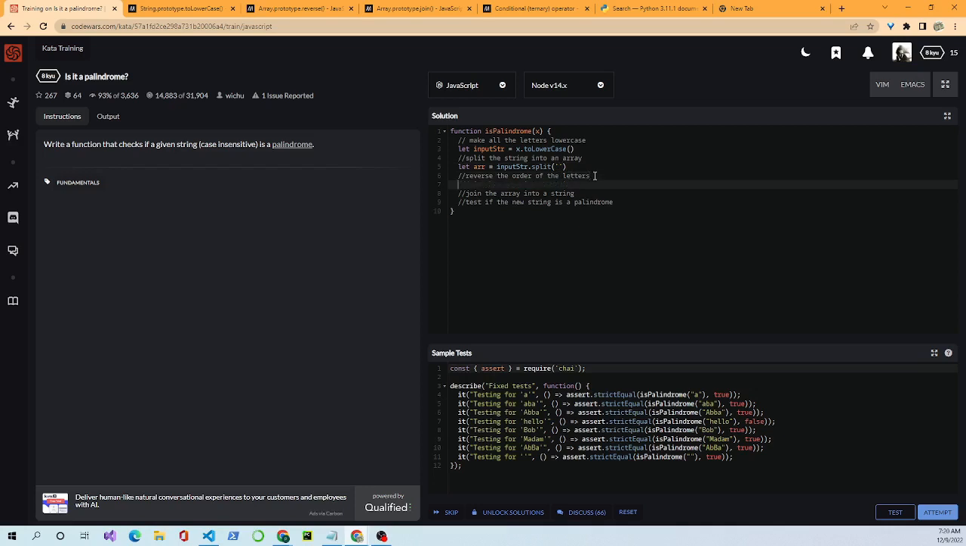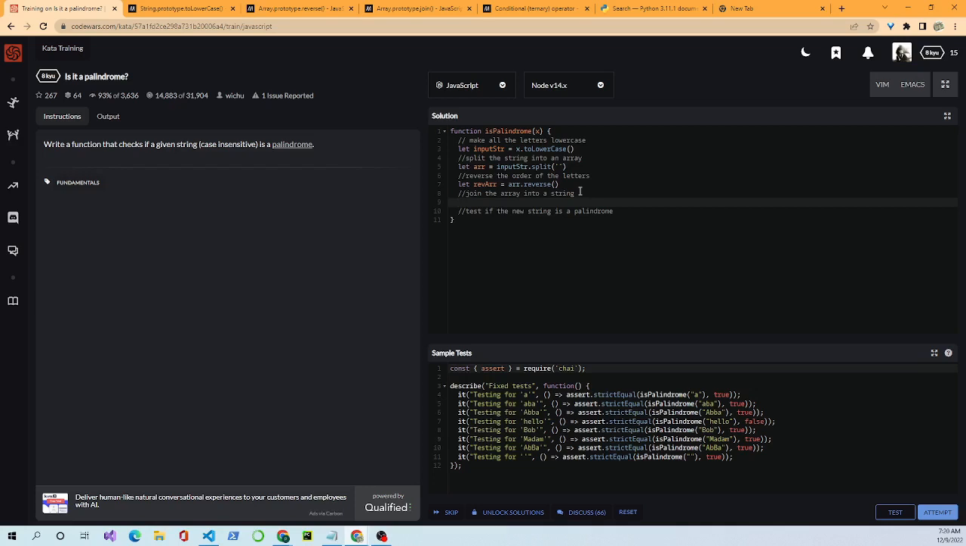Okay, now we come down to reversing the order of the letters. So to reverse the order of letters, we will do let reverseArray equal arr.reverse. Okay. JavaScript has a lot of methods built into the language that can help you solve problems quicker. One of them is reverse, and split, lowercase. There's quite a few.